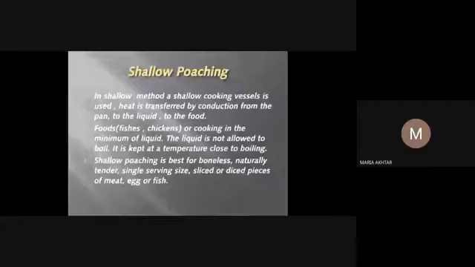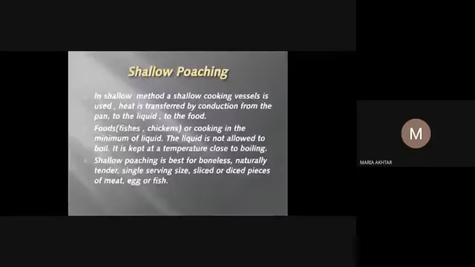It is kept at a temperature close to boiling, and this temperature is 160 to 180 degrees Fahrenheit or 71 to 82 degrees centigrade. Shallow poaching is best for boneless, naturally tender, single serving size, sliced or diced pieces of meat, eggs, or fish.